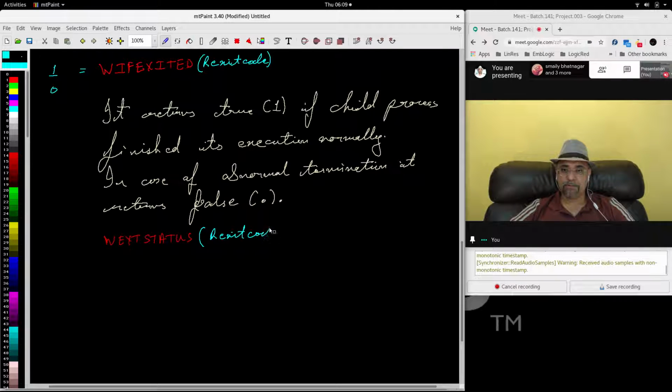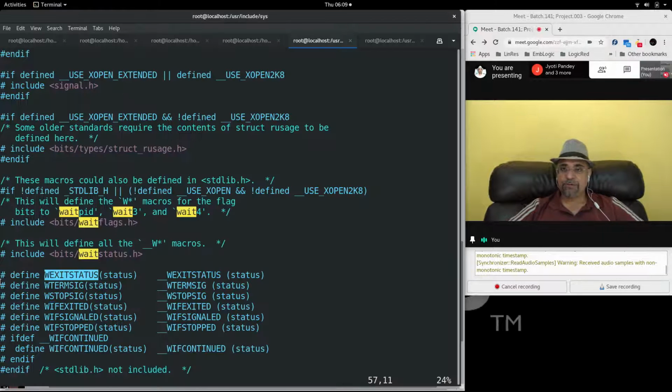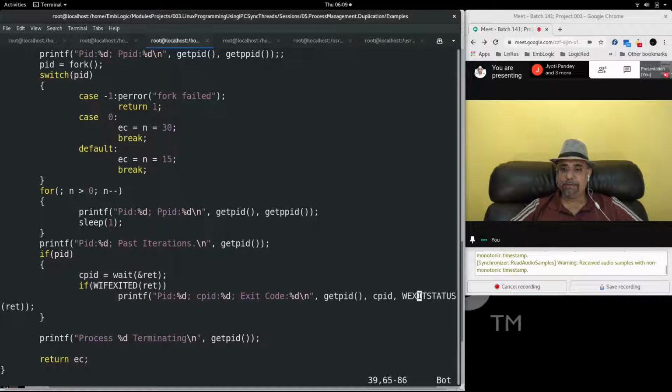For example, it will return the exit code of the child. Okay, so we are using it in our program that if the child process has exited normally, then we'll fetch the exit code of the child using WExit status with ret as argument, which will be returned and printed here.